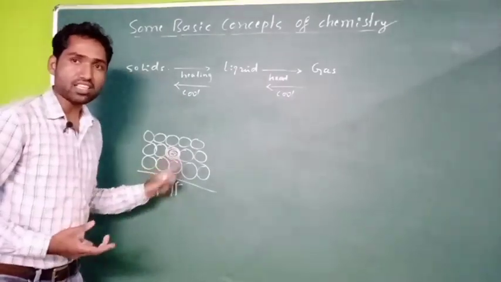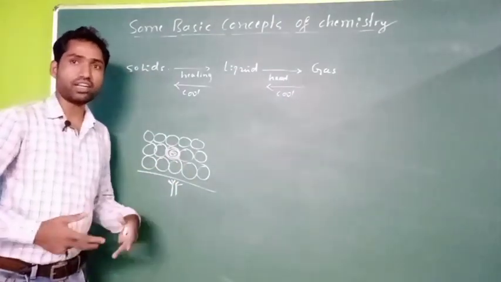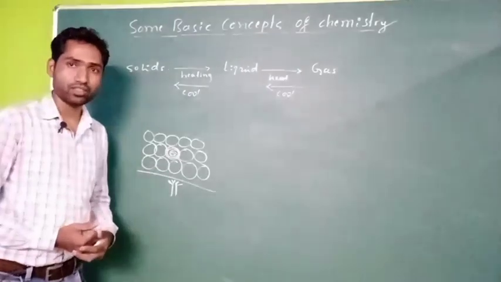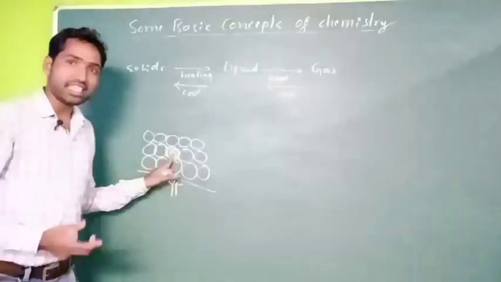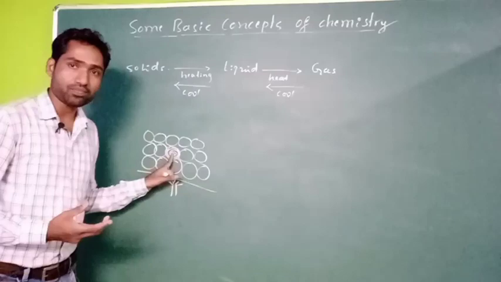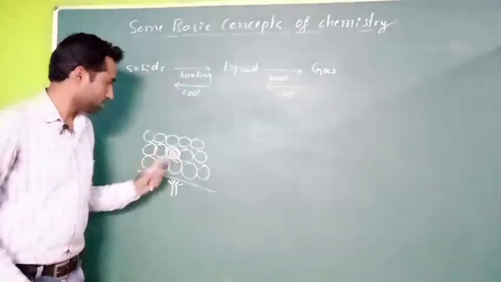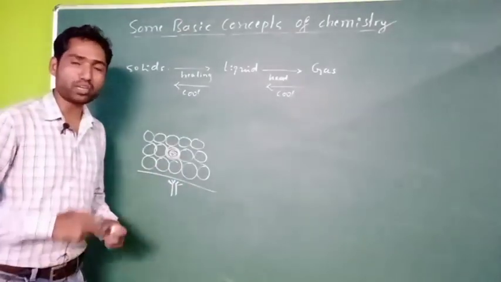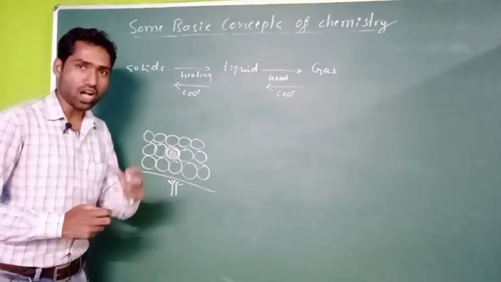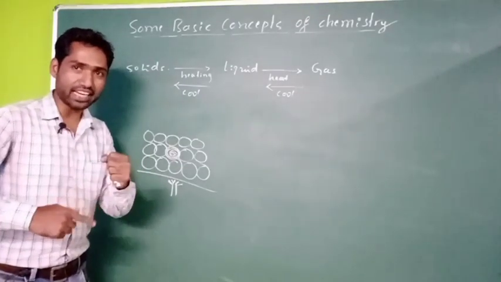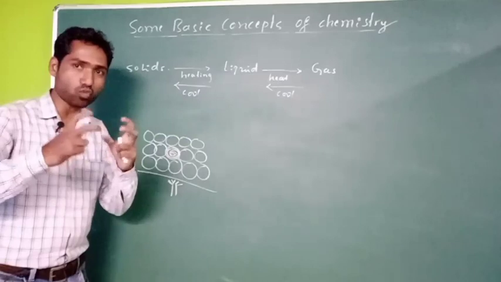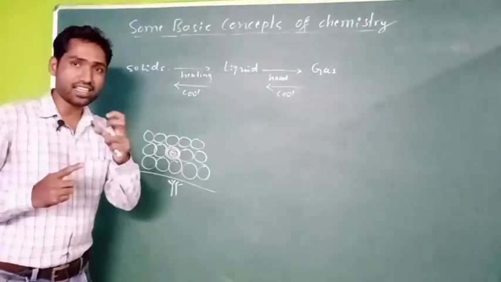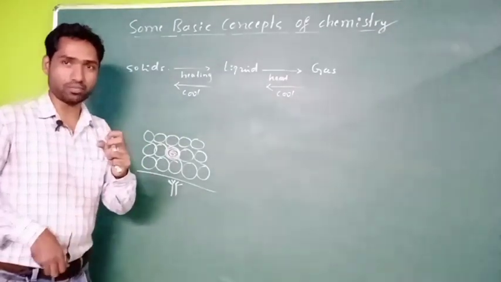These particles, after getting energy, enter into the excited state. So what do they do? They start vibrating about their mean position. Because of that vibration, after getting the heat energy, the particles vibrate about their mean position. That is known as thermal agitation.